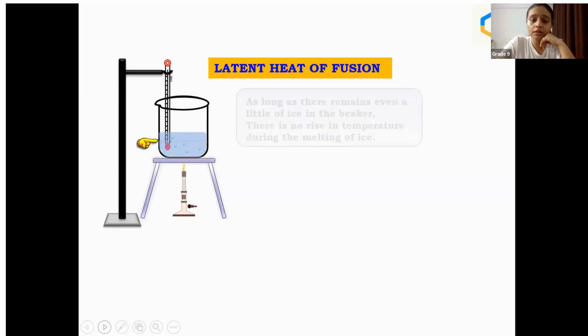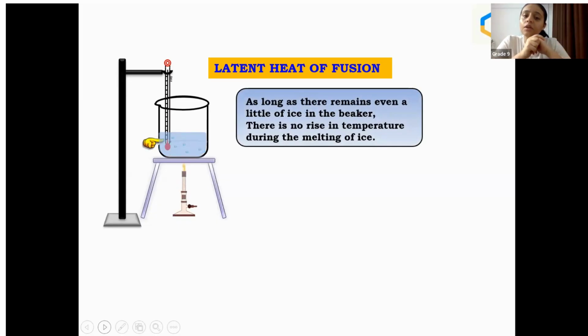Now we are heating it. As long as there remains even a little bit of ice in the beaker, there is no rise in temperature during the melting of ice. Okay, so which heat is there which helps in melting the ice? What is that hidden heat which is melting the ice? It's latent heat, correct. So the latent heat is the heat which can melt 1 kg of solid ice into liquid, but at constant temperature. Okay, remember that.